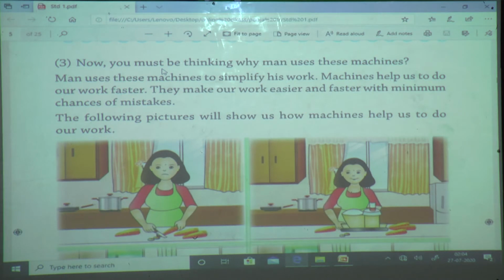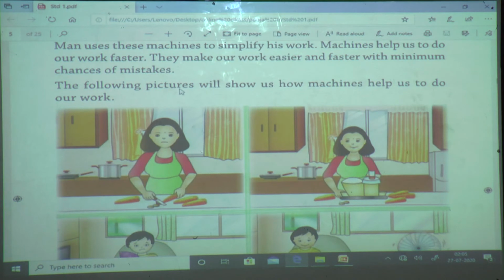We must think why man uses these machines. Okay, we will see an example. This woman is cutting a carrot by using a knife. By using a knife also she can cut the carrot.